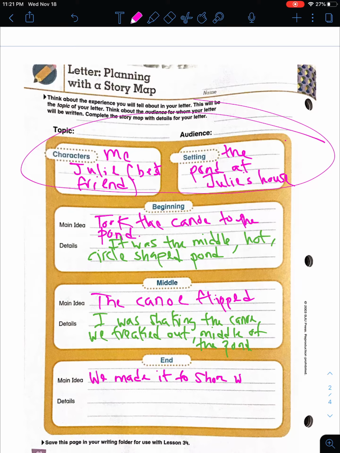I'm going to do this. If you ever want to put a quick version of "without," just put a W, slash, and then put "out" next to it. Now don't do that when you're actually writing something. Only do this when you are planning or you need to make a quick note for yourself. You can put that so you don't have to put the whole word. It saves you some time. Alright, to shore without the canoe.